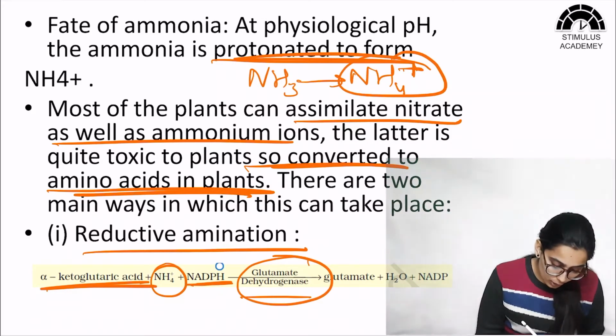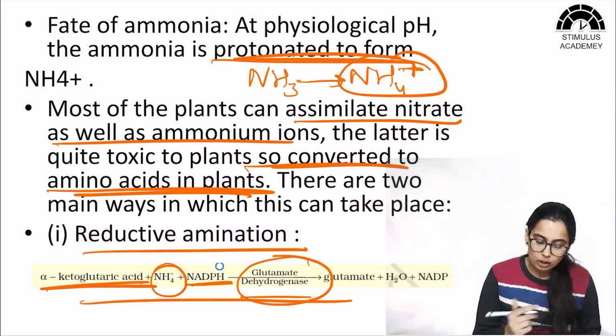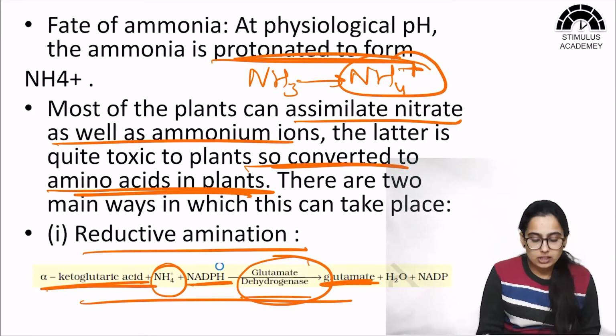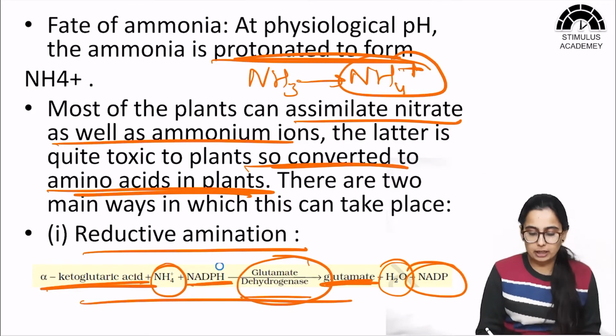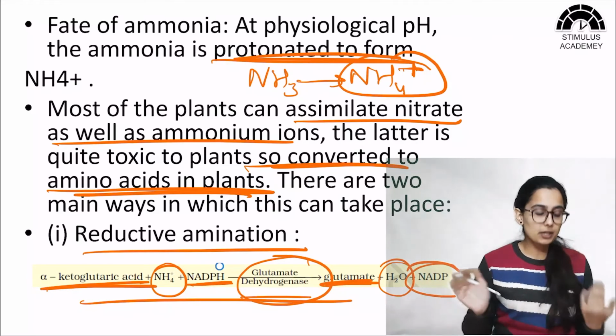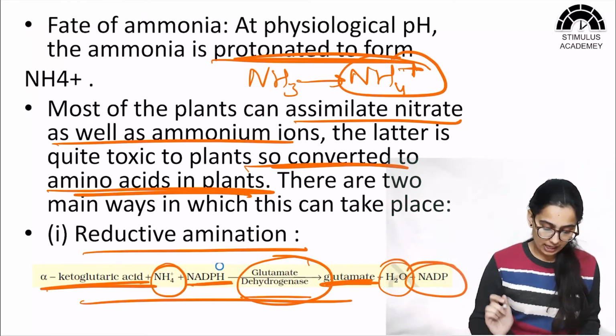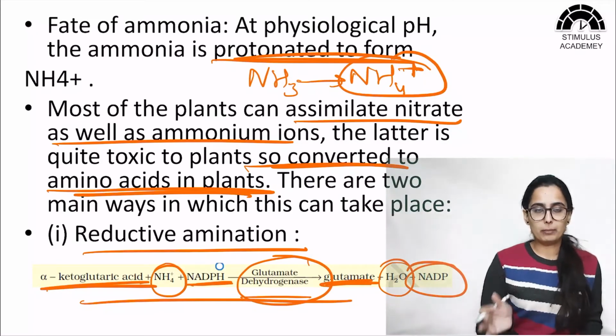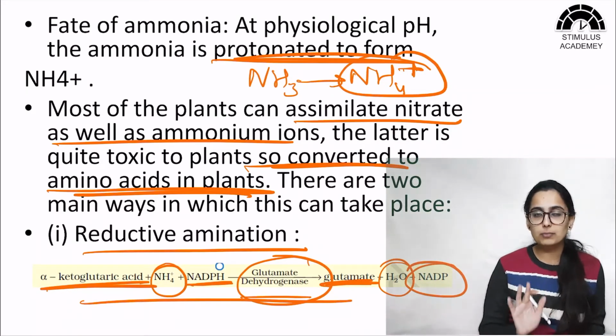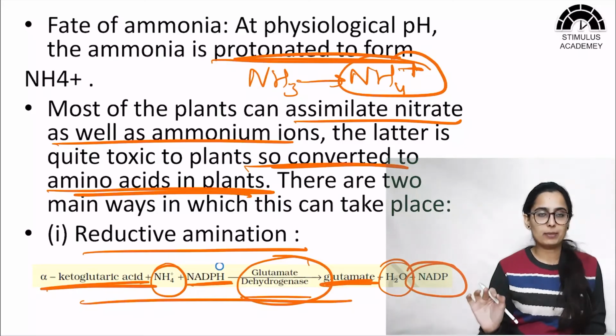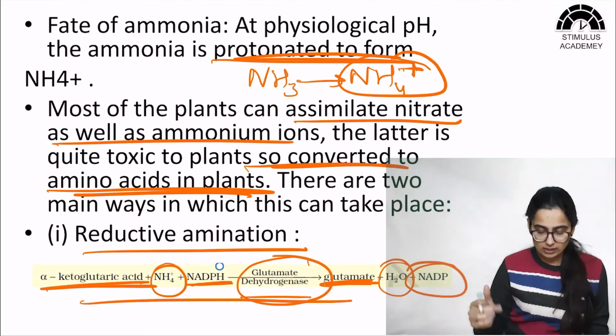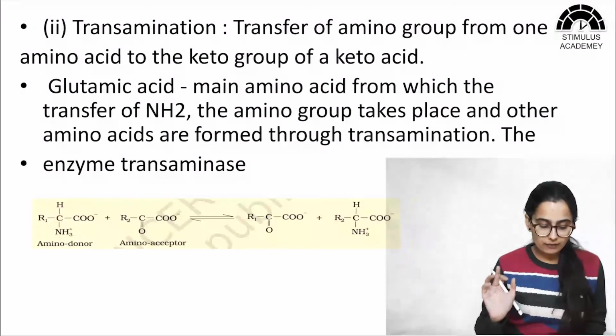Okay, so once this is done, हमारे पास में क्या हो जाएगा, glutamate, which is an amino acid, H2O and NADP. So in the presence of NADP, in the presence of energy, alpha ketoglutarate acid is converted into glutamate. Okay, so यहाँ पे हमारे पास में first process हो गया which is reductive amination. So we obtained the amino acid glutamate with the help of this reductive amination process.